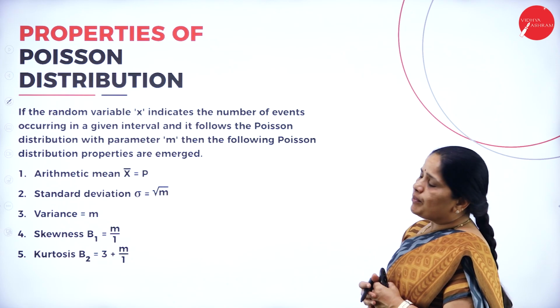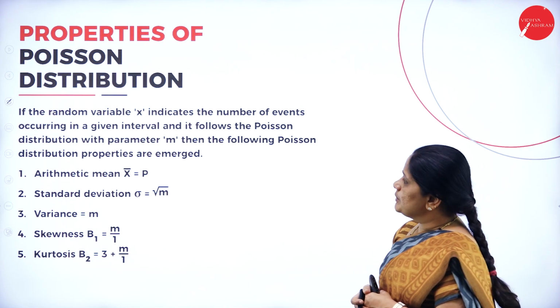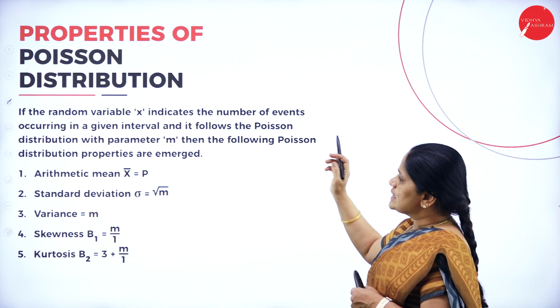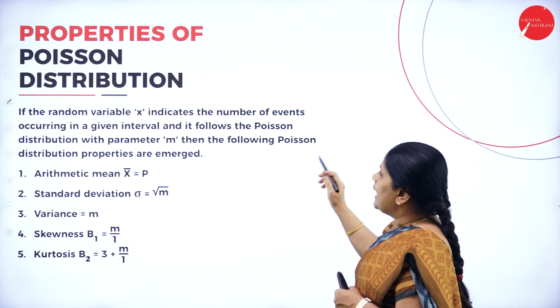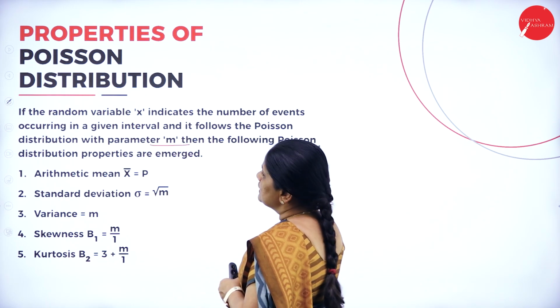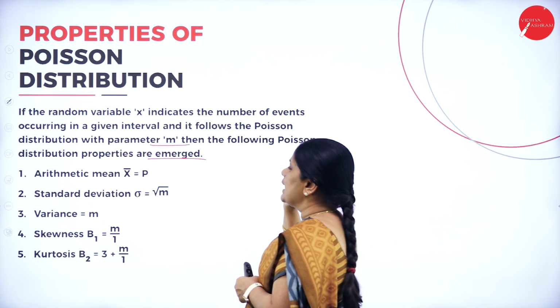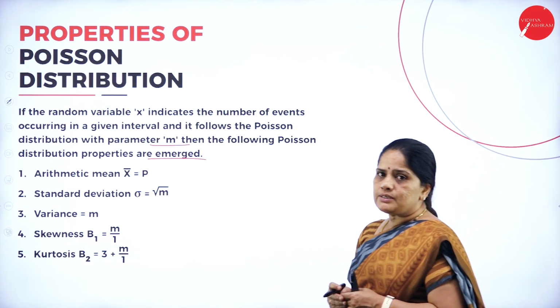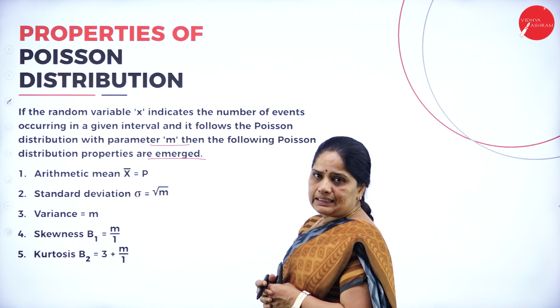Now, next, properties of Poisson's distribution. So if the random variable x indicates the number of events occurring in a given interval and it follows the Poisson's distribution with the parameter m, then the following distribution properties emerge.